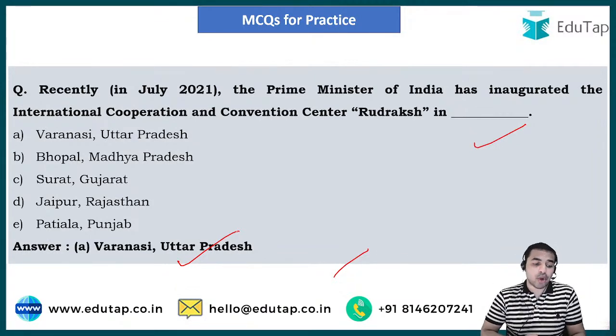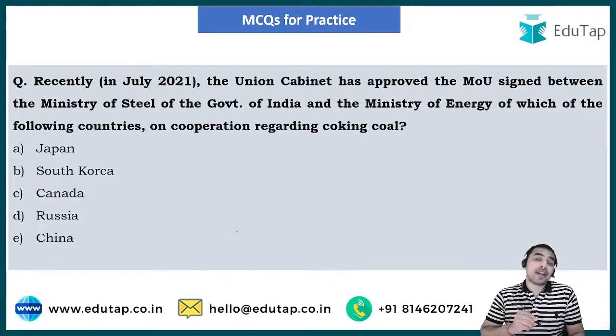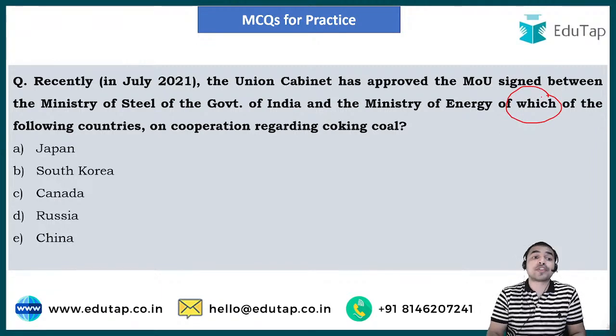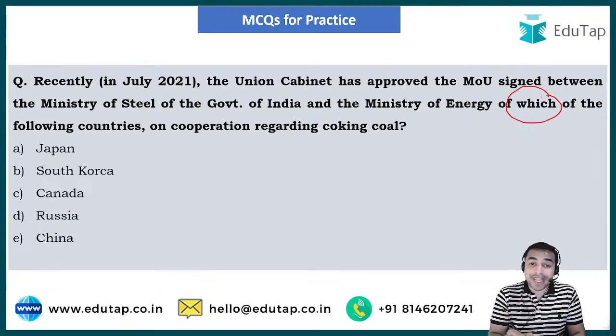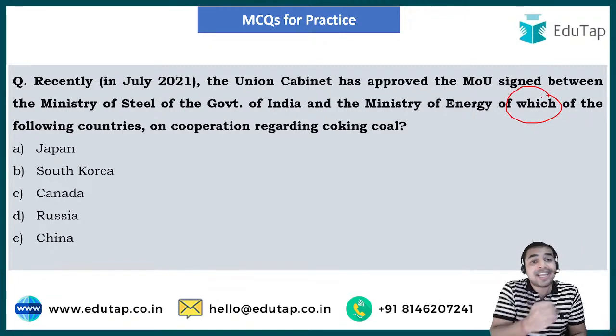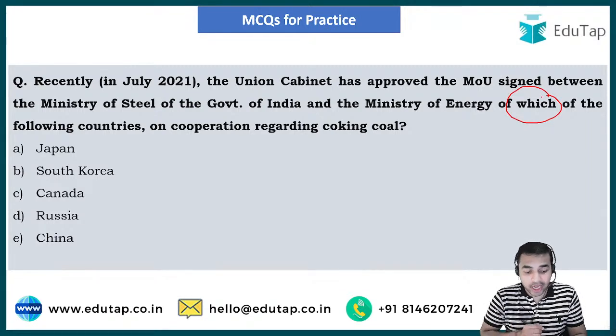Now let's move on to the next question of today's session. Recently the Union Cabinet has approved the MOU signed between the Ministry of Steel of the Government of India and the Ministry of Energy of which of the following countries on cooperation regarding coking coal? So guys, please answer the question in the comment section below. The options are Japan, South Korea, Canada, Russia and China.